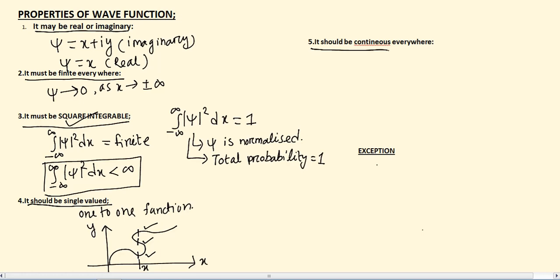Next one is psi must be continuous everywhere, which says the curve should be smooth. There should not be abrupt change in the curve.